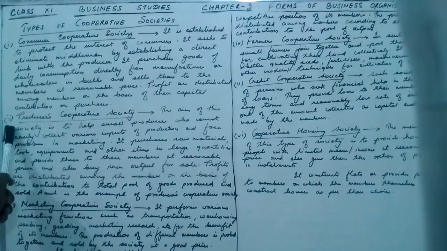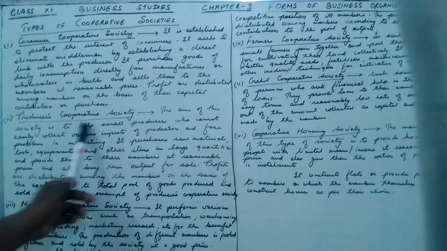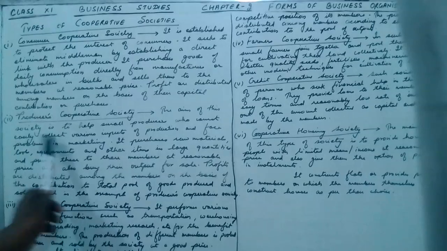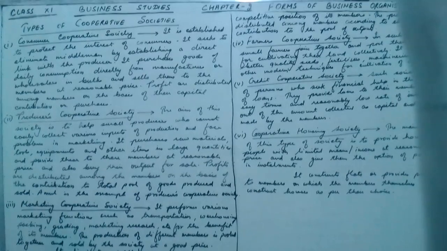Second type of cooperative society is producers cooperative society. The aim of this society is to help small producers who cannot easily collect various inputs of production and face problems in marketing.